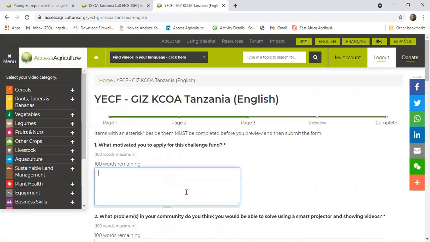So in the third page, that's where you start the submission of your business idea. You'll be asked what motivated you to apply for the challenge fund. Here, you're told that you have to answer this question in 100 words.